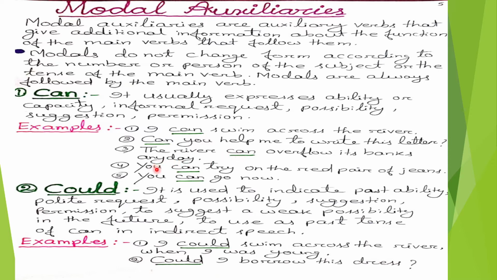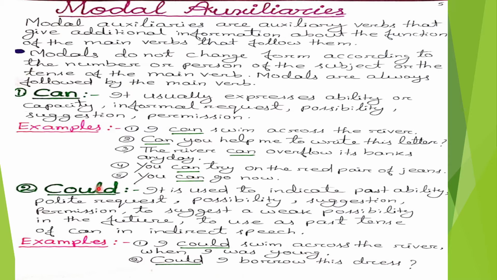Fourth number, you can try on the red pair of jeans. In this fourth number, the modal auxiliary verb can expresses suggestion. Fifth number, you can go now. In this sentence, the modal auxiliary verb can expresses permission.